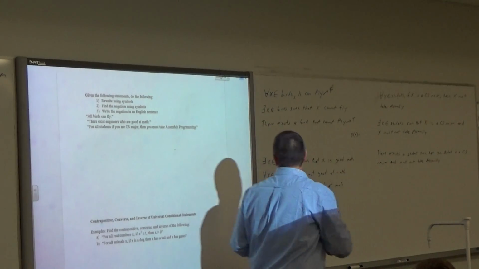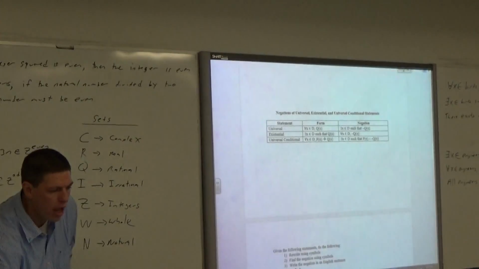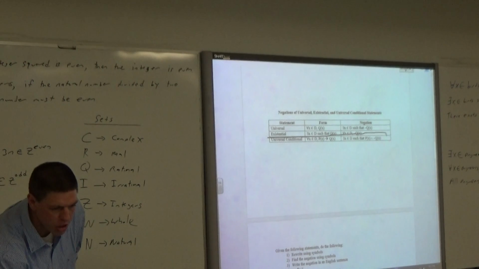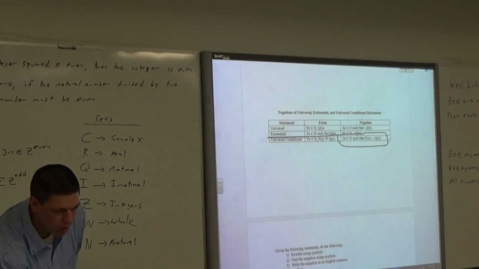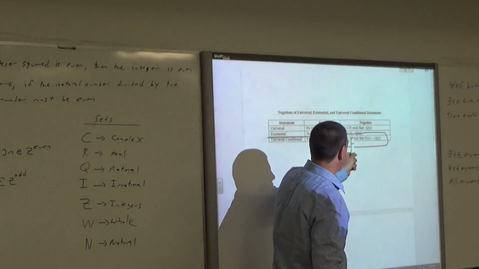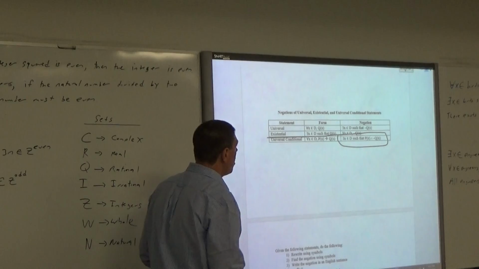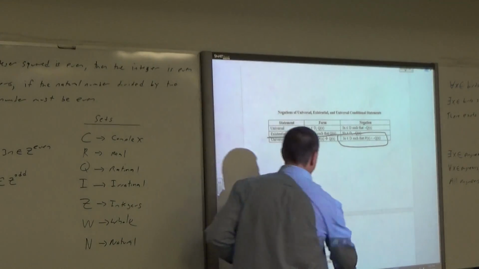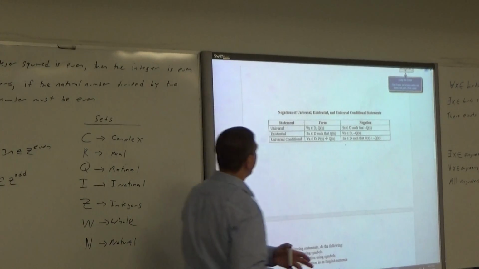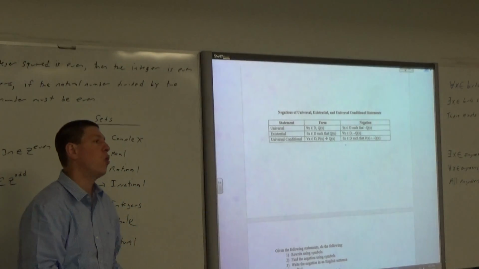Let me go back just to make sure you understand why that is. If you look at the universal conditional statement, that's the negation right there. Notice there exists x in the domain such that p of x and not q of x. All right. Other questions, guys, I can answer about this? Not meant to be difficult.